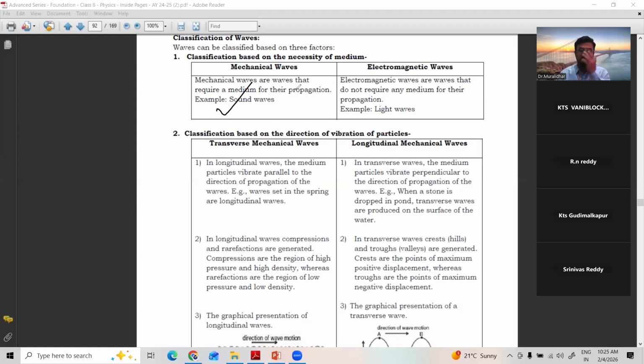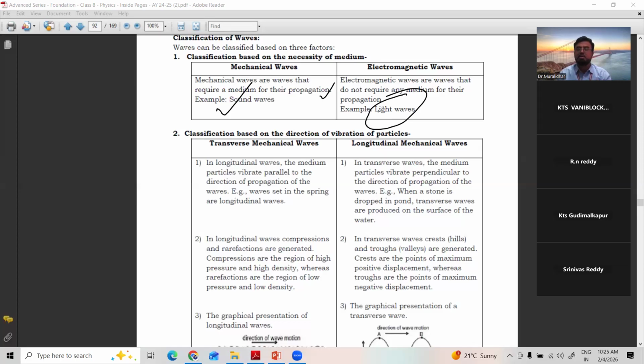So the sound waves or mechanical waves are produced by the vibration of particles. And the second kind is electromagnetic waves. Very interesting, right? Electromagnetic waves are waves that do not require any medium for their propagation, like light waves. The name electromagnetic indicates both electric and magnetic fields combined, like sunlight, solar light.